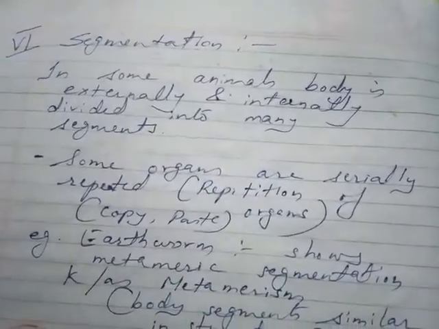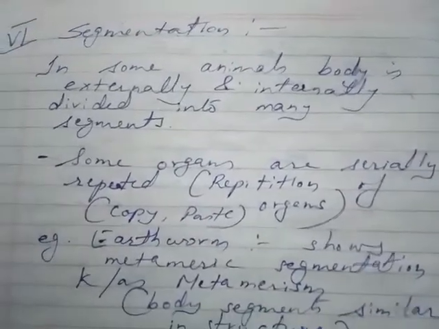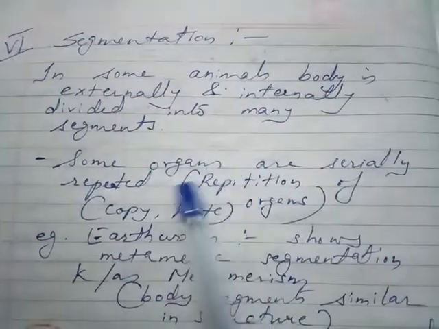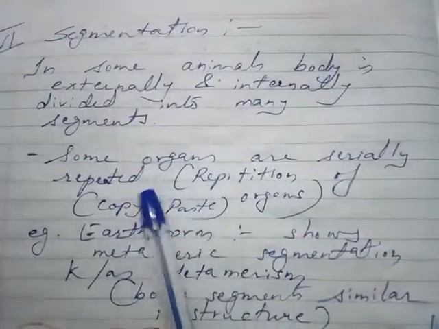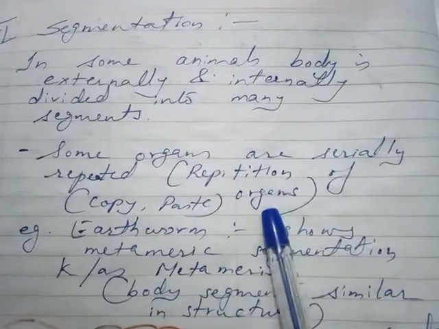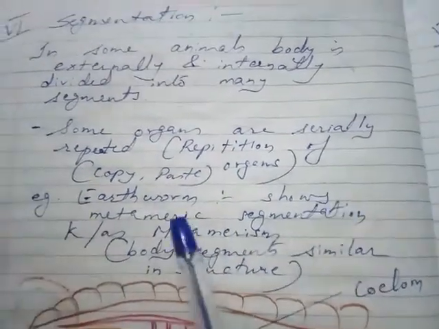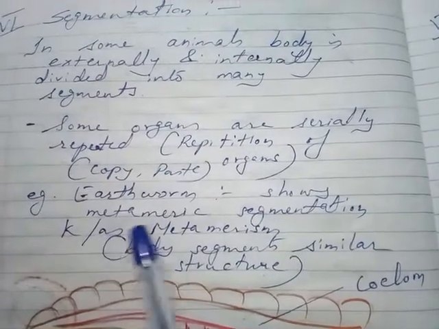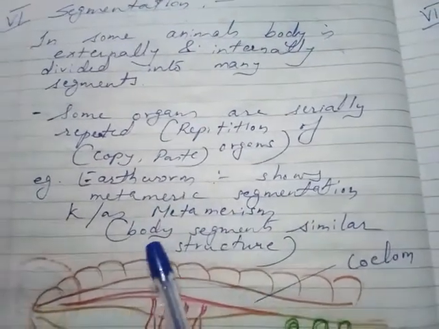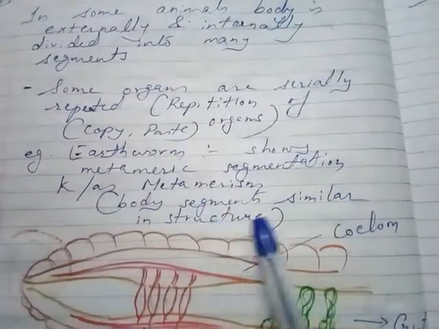Then next is segmentation. In some animals, the body is externally and internally divided into many segments. Some organs are serially repeated. Repetition of organs takes place, that is copy paste. Example, earthworm shows metameric segmentation, known as metamerism, that is, body segments similar in structure.